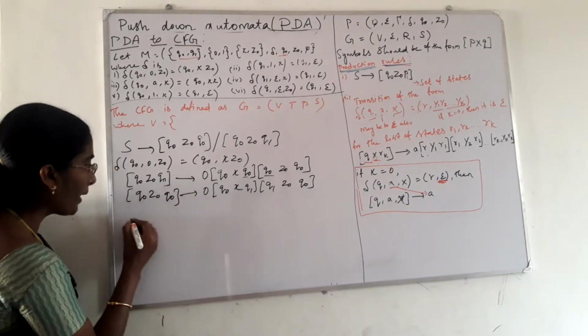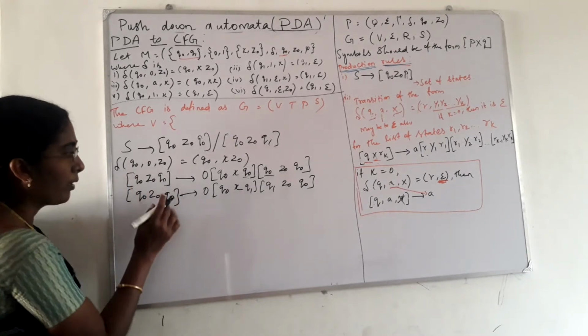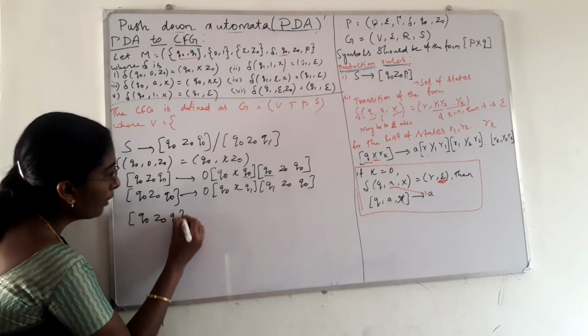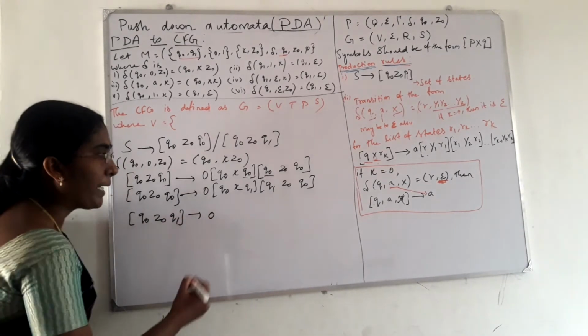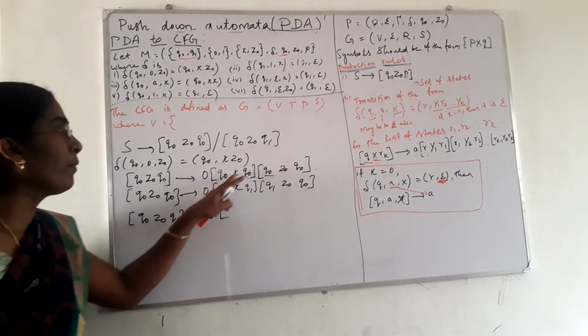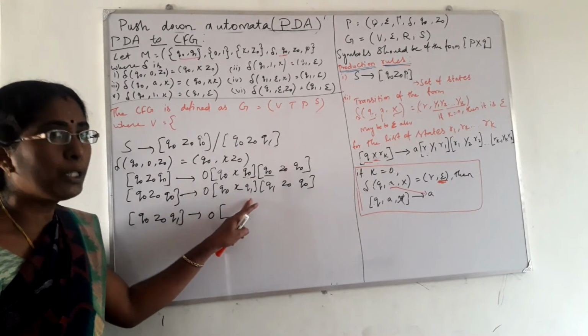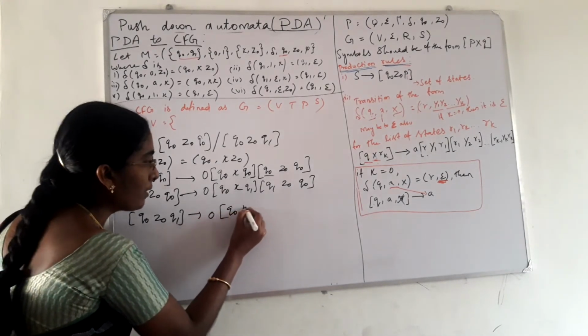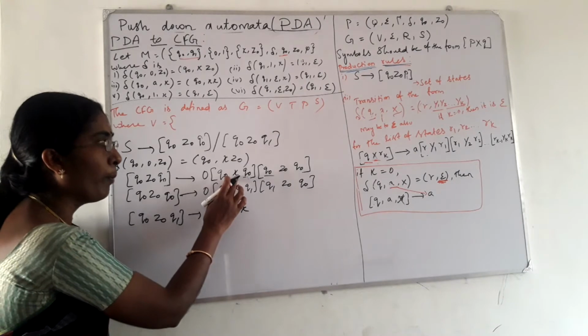Next we will write the production for Q0, Z0, Q1. It implies 0. Like this, again we will write this for the states Q0 and Q1 also. So Q0 X is common.